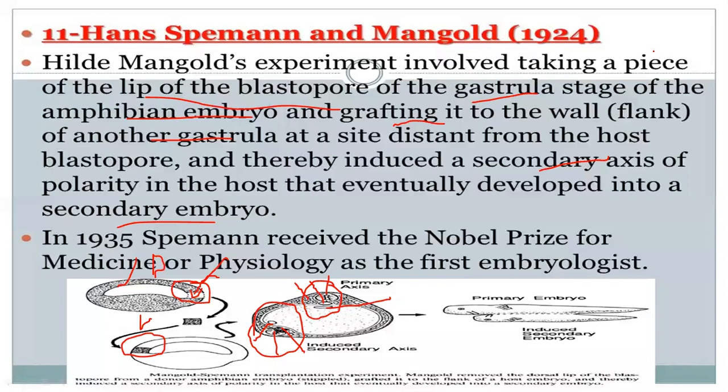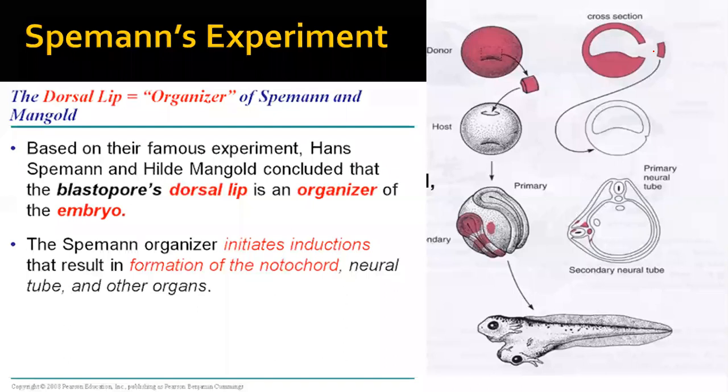So now we will see that in Spemann's experiment, the dorsal lip is said to be the organizer of Spemann and Mangold. So he gave the conclusion that the dorsal lip acts as the primary organizer.